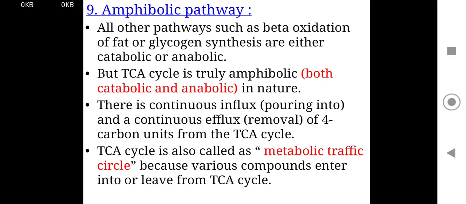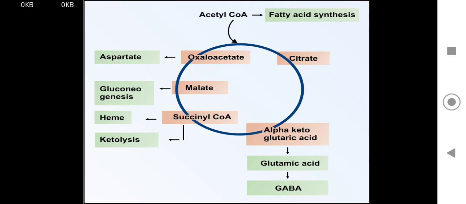Now the amphibolic pathway. All other pathways such as beta oxidation or glycogen synthesis are either catabolic or anabolic, but the TCA cycle is truly amphibolic, both catabolic and anabolic in nature. There is continuous influx of 4 carbon units into the TCA cycle. The TCA cycle is also called the metabolic traffic circle because various compounds enter into and leave from it. This is the anaplerotic role, the filling up of various substances.